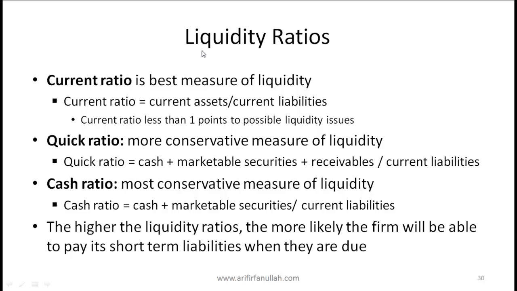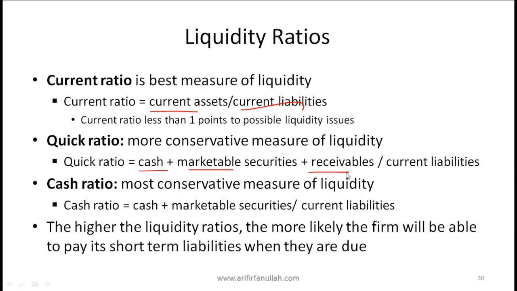The current ratio is probably the best and most commonly used measure of liquidity. It is simply current assets divided by current liabilities. A current ratio less than 1 points to possible liquidity issues. The quick ratio is more conservative than the current ratio. Here we simply take cash, marketable securities and receivables. So we do not include inventory over here.